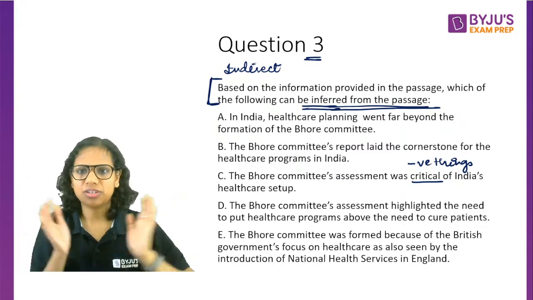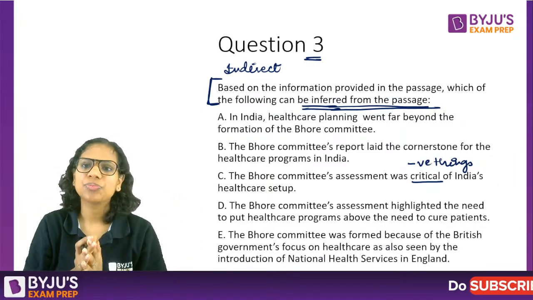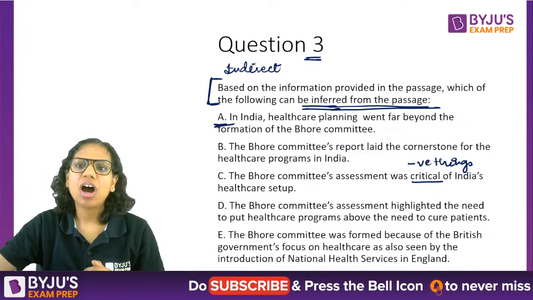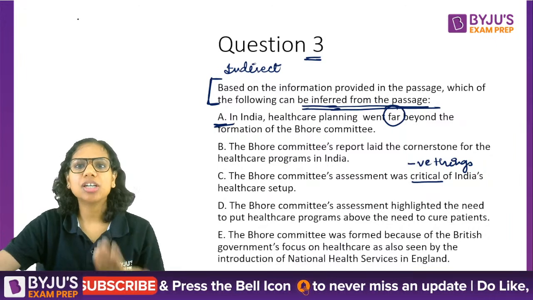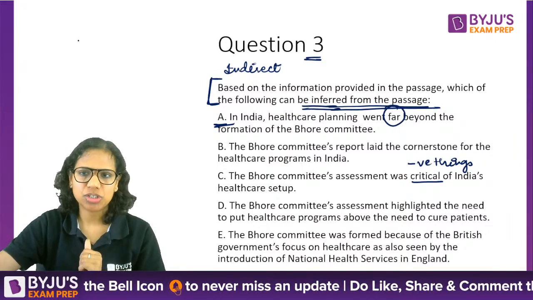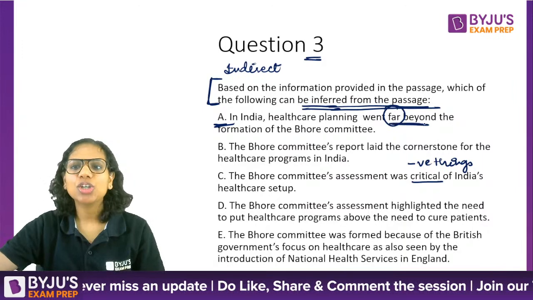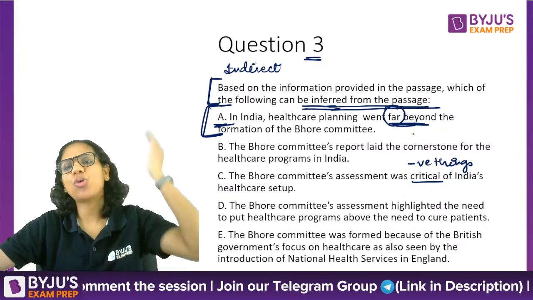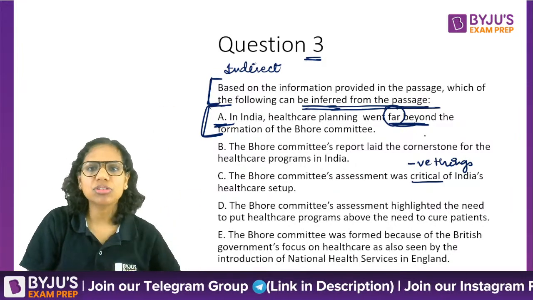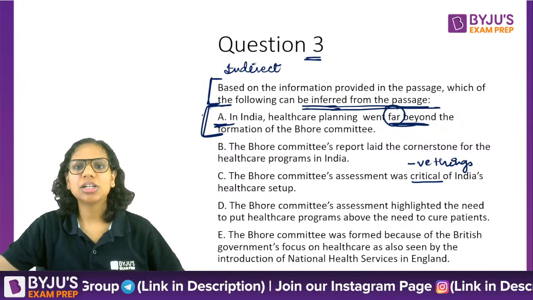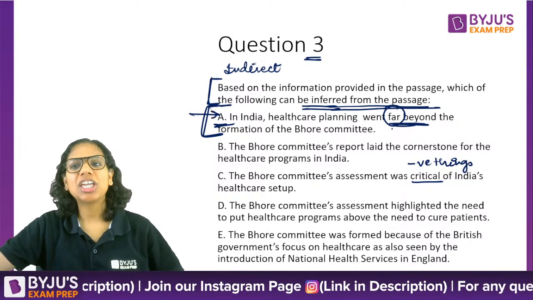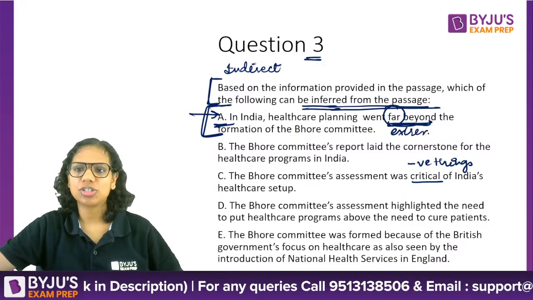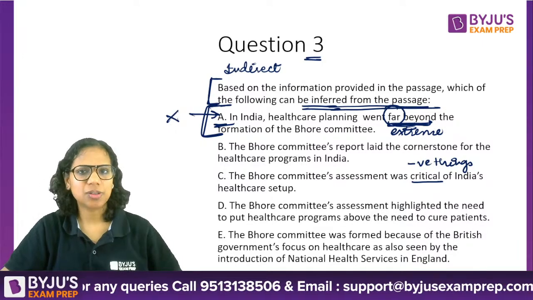Okay, so first let's reject. I always eliminate first. So it becomes very easy to focus. Now, whether it went far beyond, see, whenever you search words, far beyond is a relatively extreme word. It's not a mild word. I cannot judge this from my passage. My passage does not talk about it going far beyond the formation. Fine, it says there was another program that was instituted, but from that we cannot assess, we cannot judge, we cannot infer that it went far beyond. That would be an extreme thing to say. So I eliminate this right away.